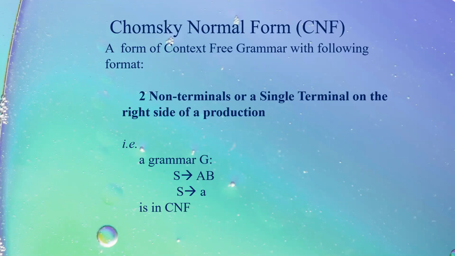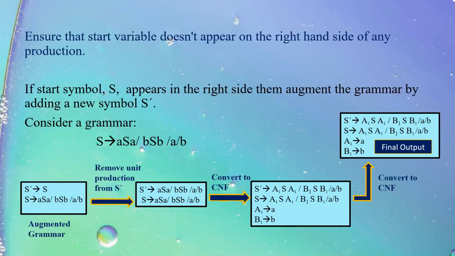So whenever we get any context-free grammar, and if we are asked to convert it into Chomsky normal form, this means that we have to convert that grammar into two non-terminals or a single terminal. Now, we have to take into consideration various points when we go in for this particular form of grammar.